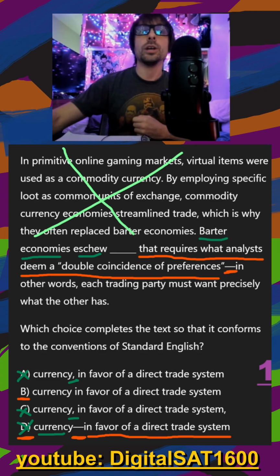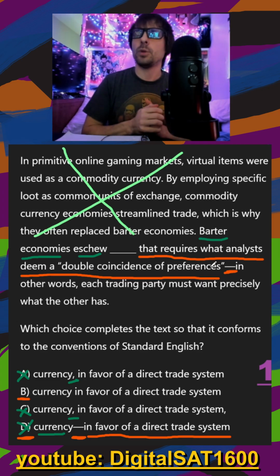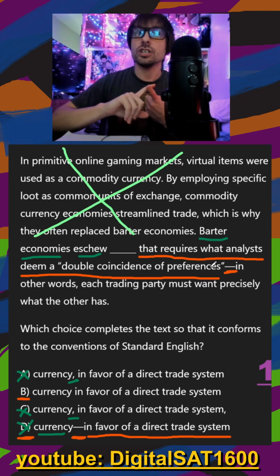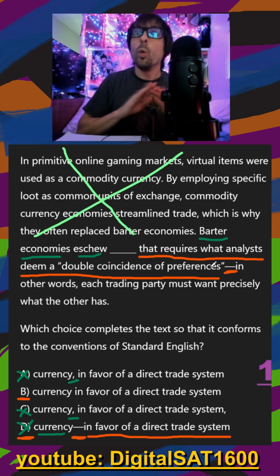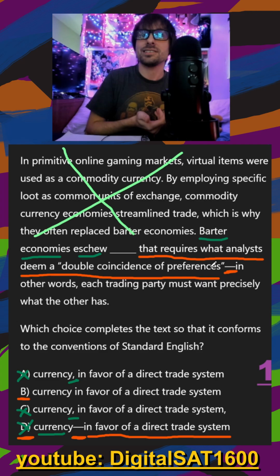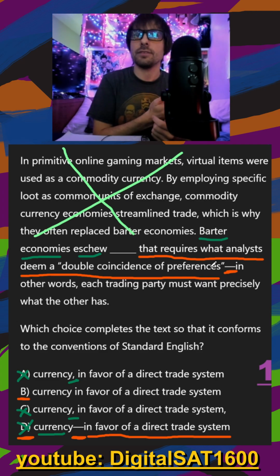Barter economies avoid currency in favor of a direct trade system that requires what analysts deem a double coincidence of preferences. Complete first sentence. M dash, is this second part further elaboration, more explanation of what we just left off with? In other words, each trading party must want precisely what the other has. 100%. In other words, sets us up for they're further describing in another way what we just left off with.